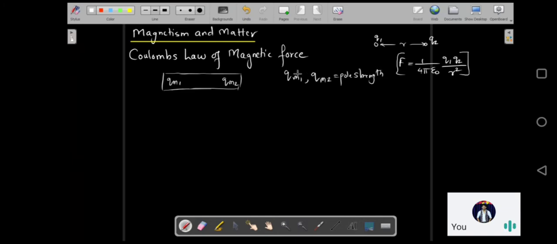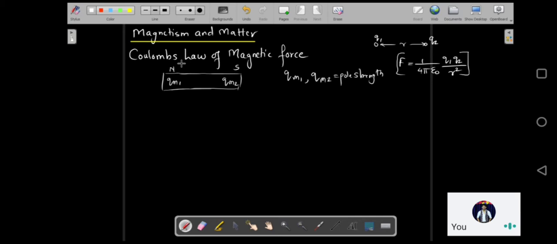So if QM1 and QM2 are the pole strengths of the two magnetic poles, let's say this is a north pole, this is a south pole, a dipole, correct? Pole strength is basically how strong your pole is.